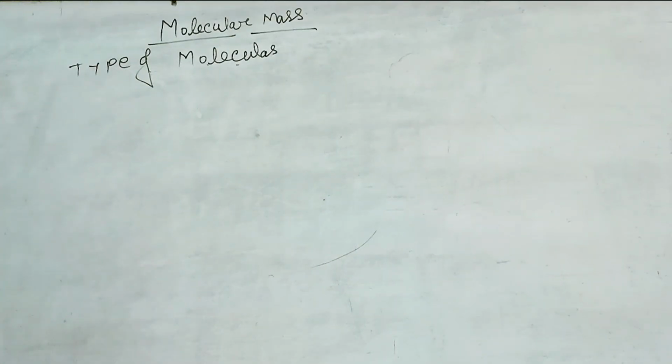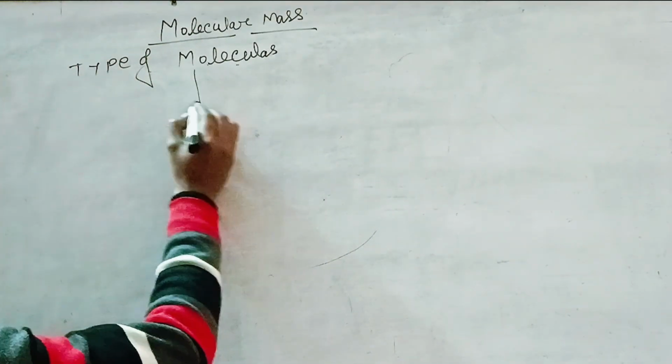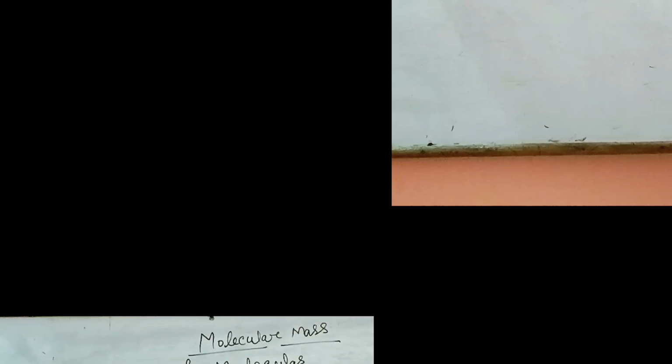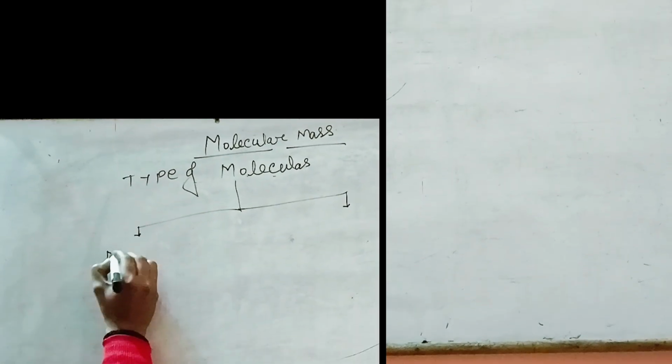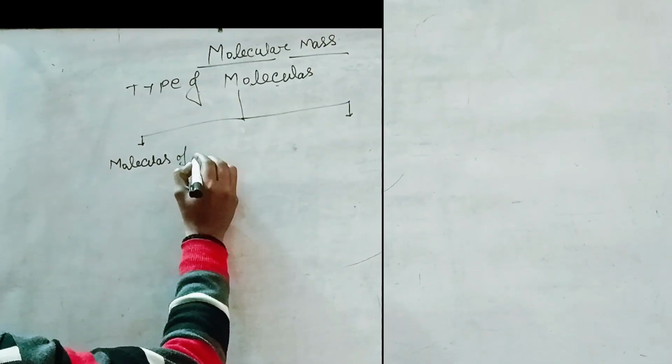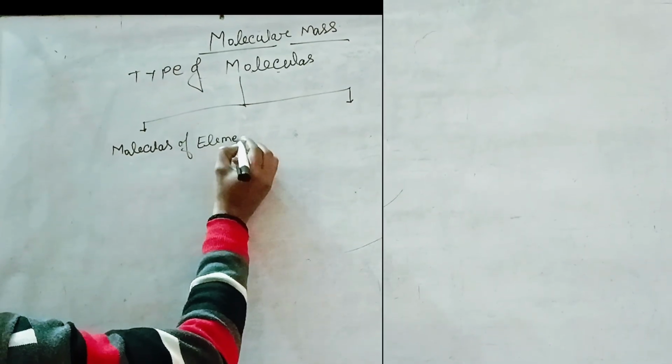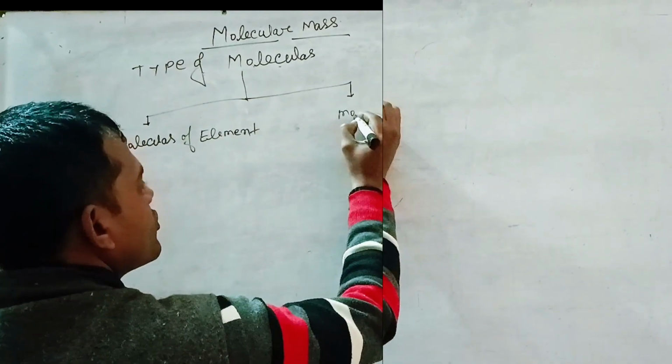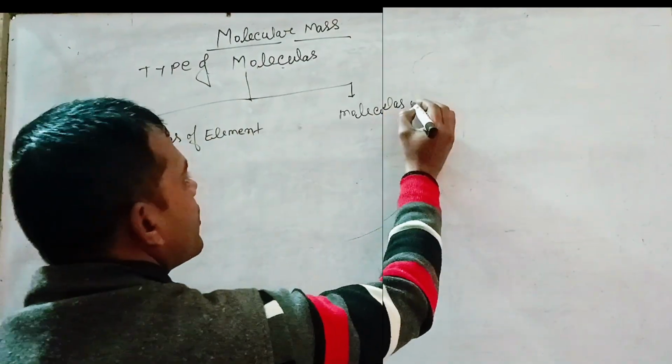Type of molecules. So type of molecules, two types. First, molecules of elements. And second, molecules of compound.